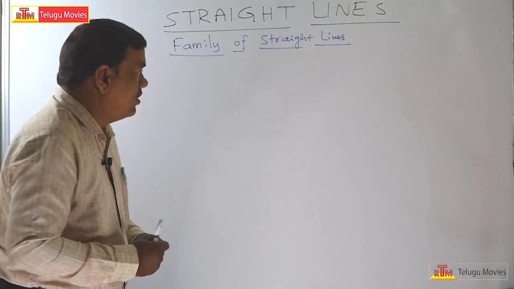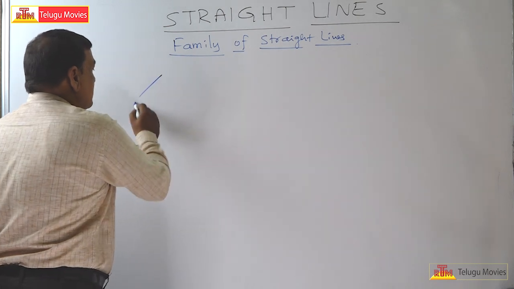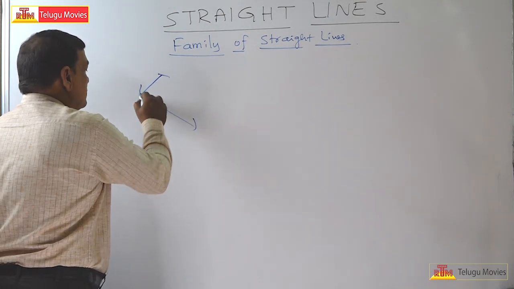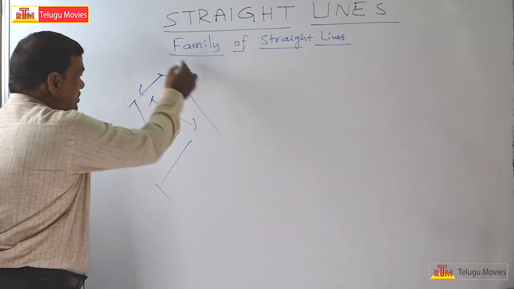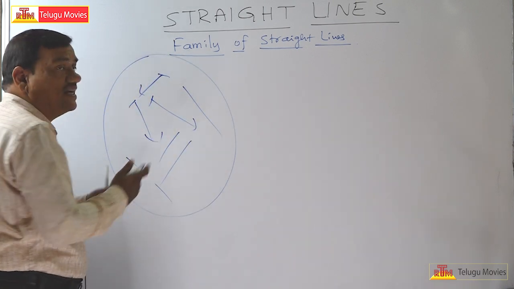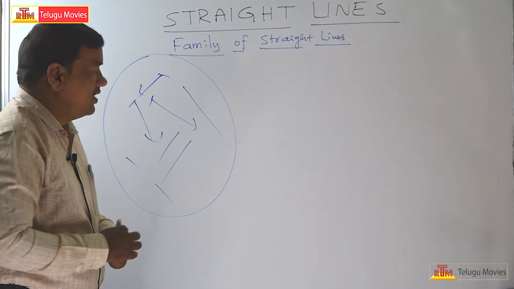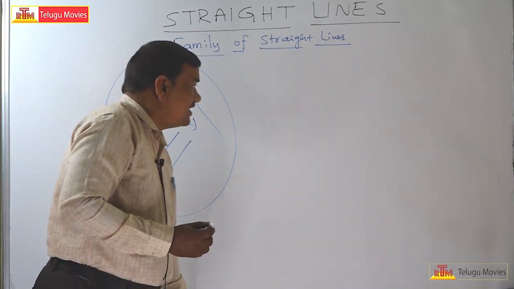For example, see here, there are some lines like this. This is one set of lines.